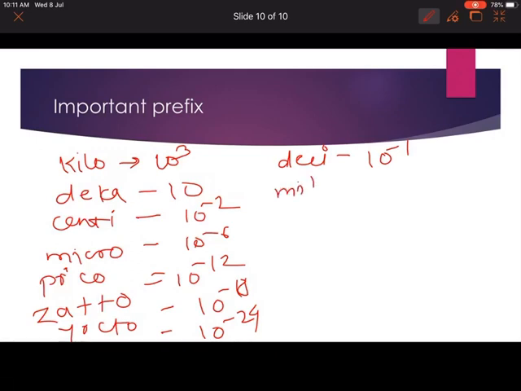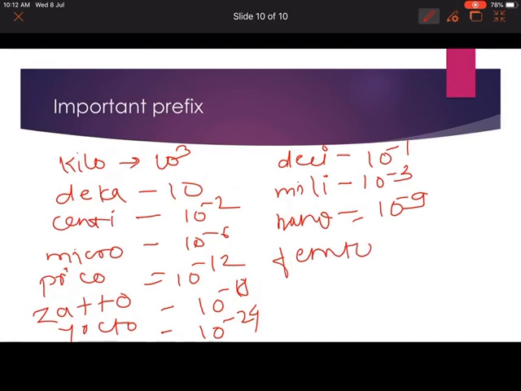Milli would be 10 to the power of minus 3. Nano, 10 to the power of minus 9. Then femto is 10 to the power of minus 15. Zepto is 10 to the power of minus 21.